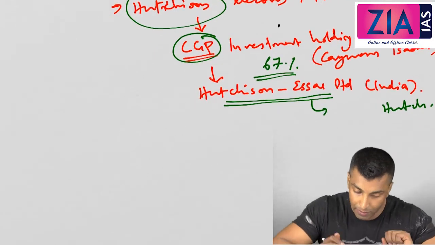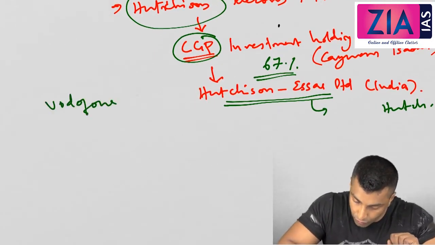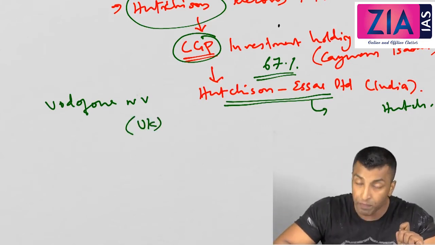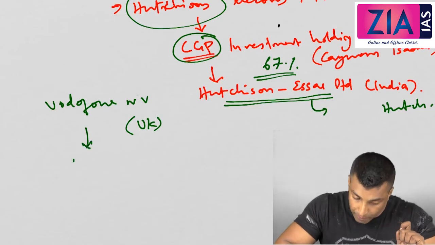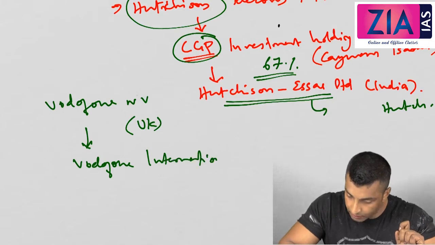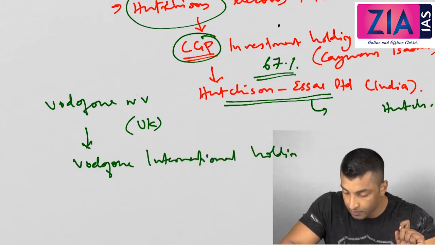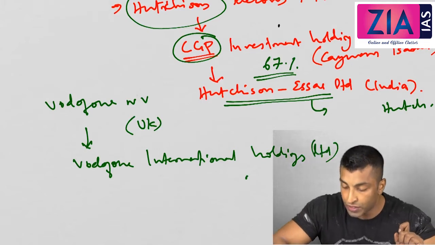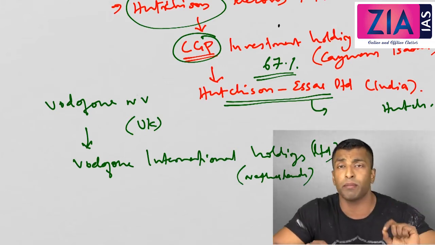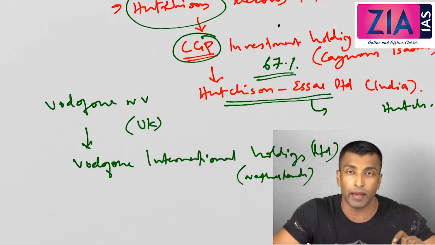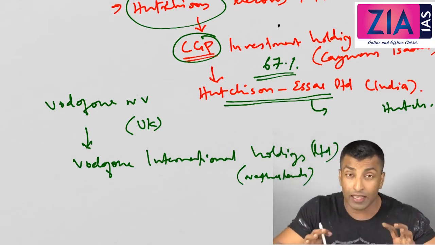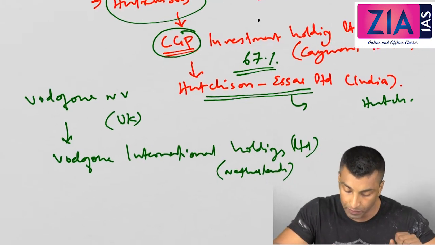Now there is another company, Vodafone NV, which is located in UK, and their subsidiary company is Vodafone International Holdings Limited, which was located in Netherlands. That's the reason why I told you I'll discuss Netherlands specifically when we discuss the BIPA, Bilateral Investment Promotion and Protection Agreement that we have with Netherlands, which has importance related to this case. We'll discuss that.